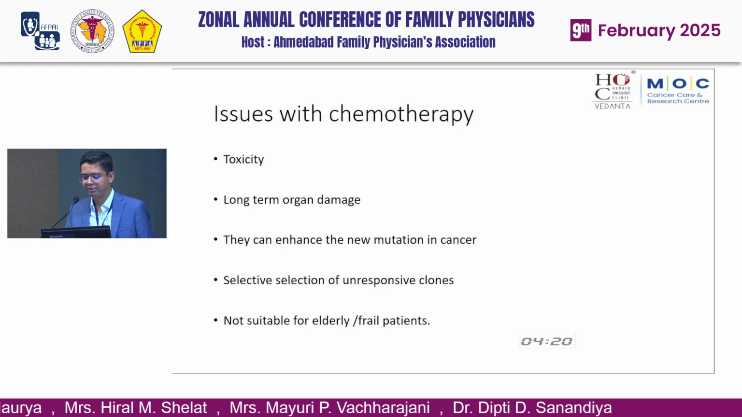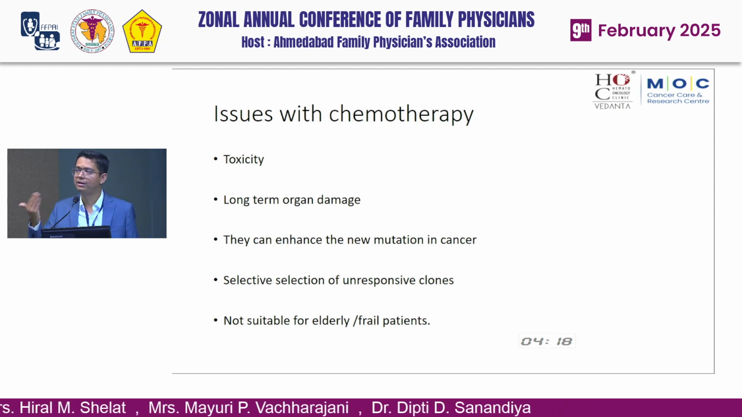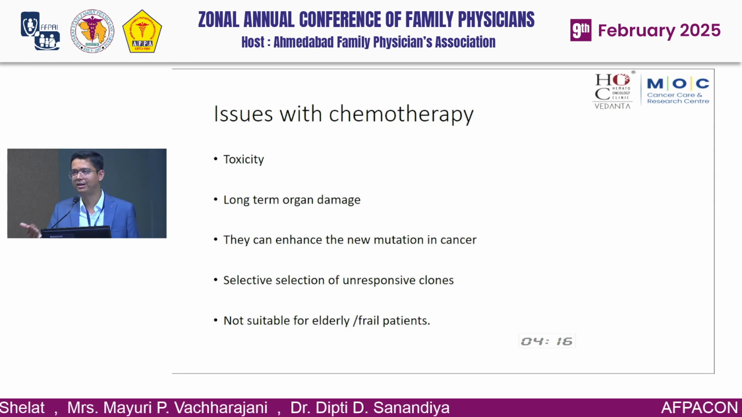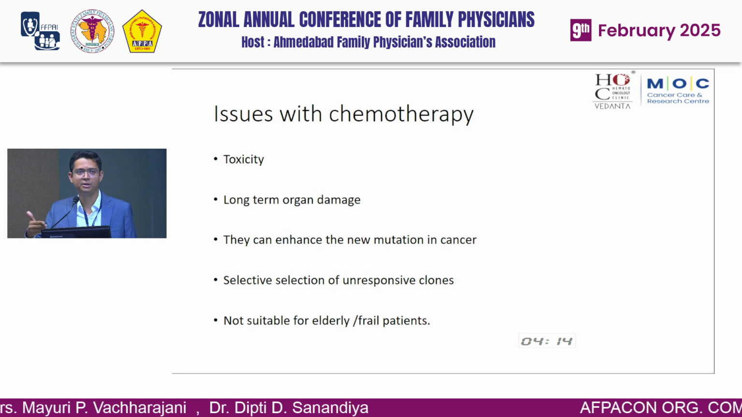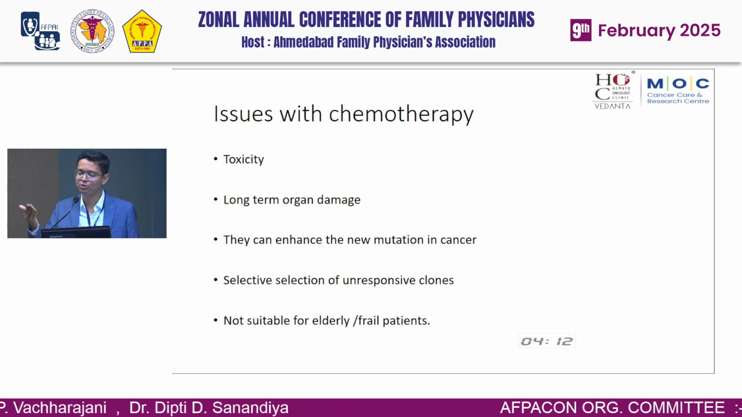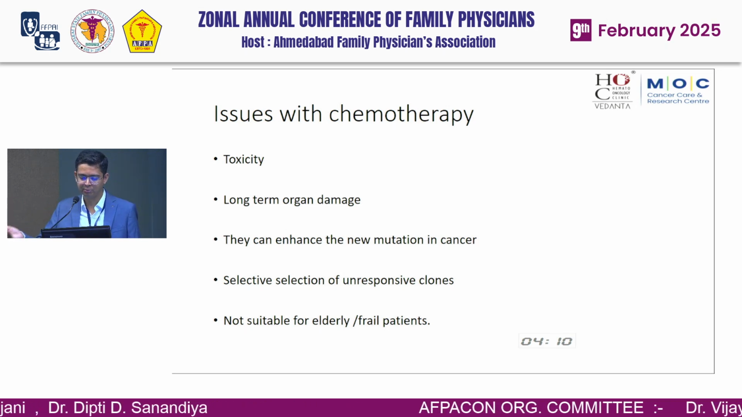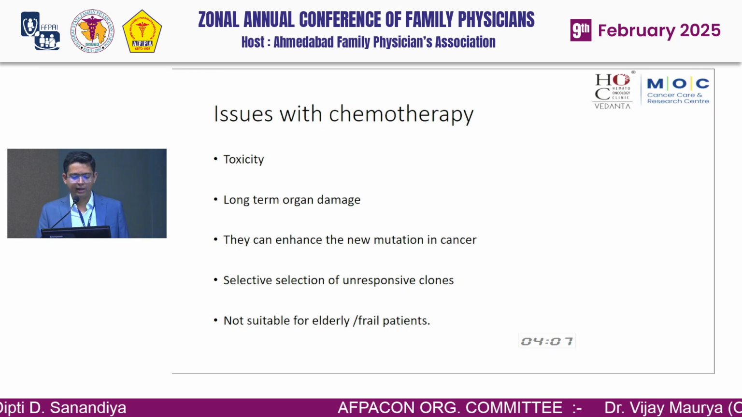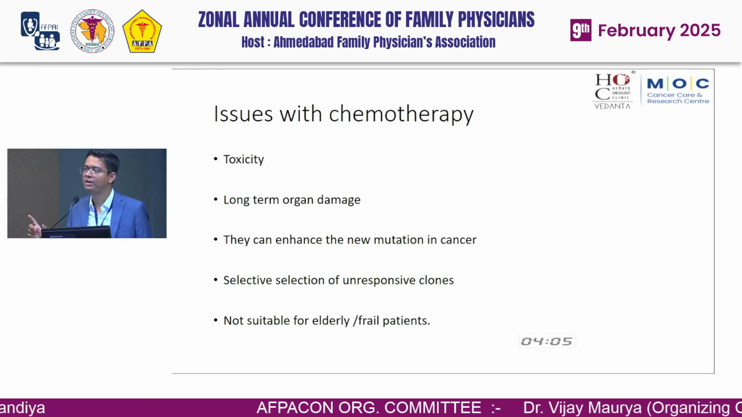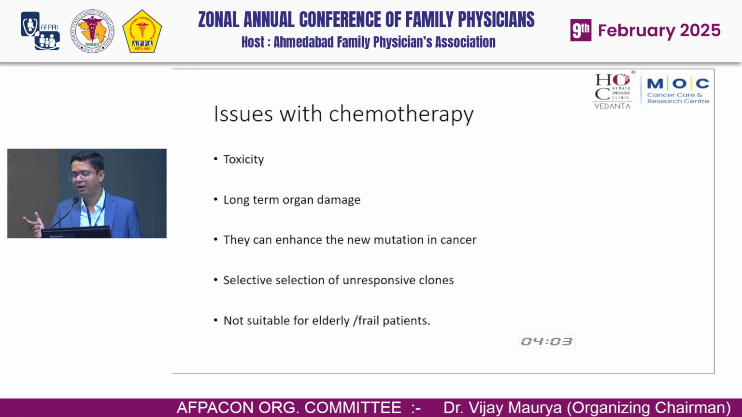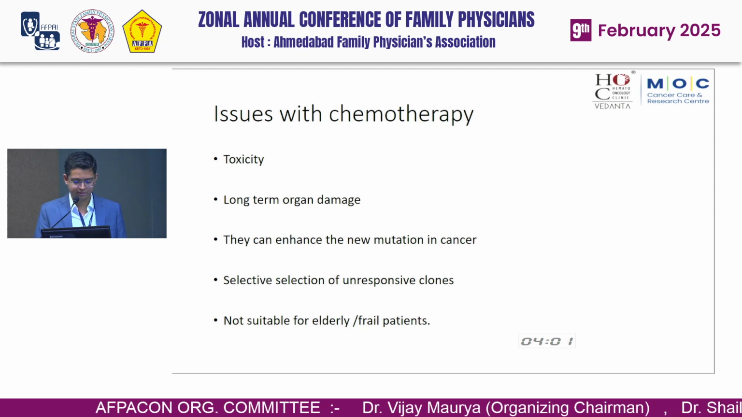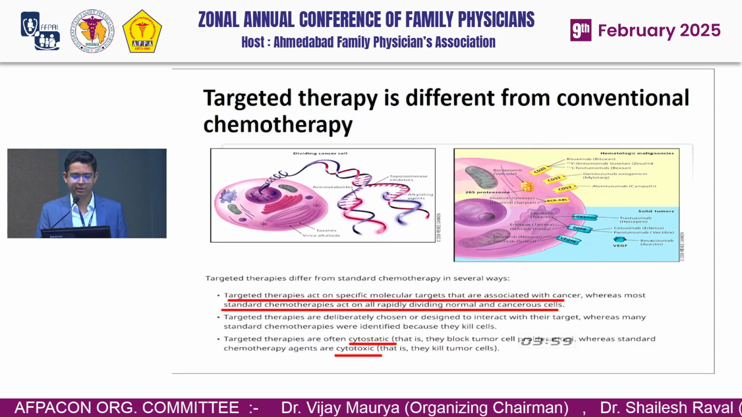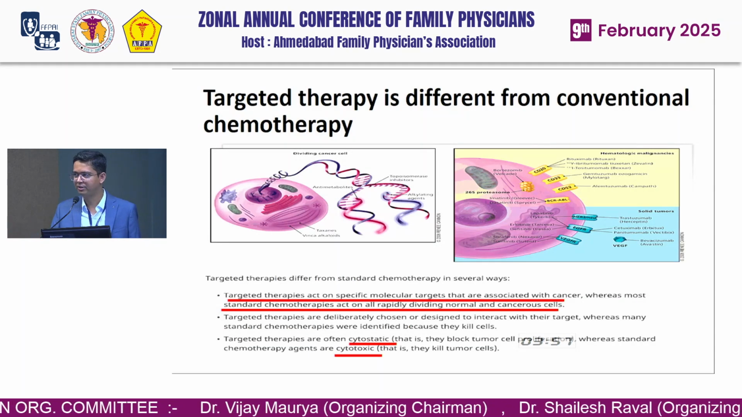The second important thing with chemotherapy is that it can induce new mutations in the cancer, and that is why, like bacteria that become resistant to antibiotics, the tumor cells will become resistant to chemotherapy drugs. And the last important thing is that chemotherapy is not suitable for elderly as well as frail patients. So what will we do in those patients? There comes the role of targeted therapy.